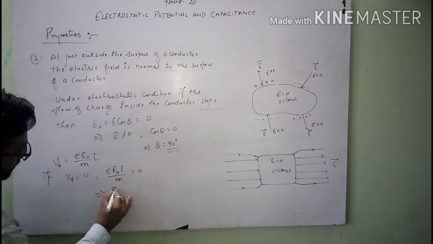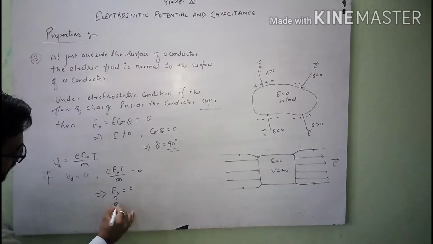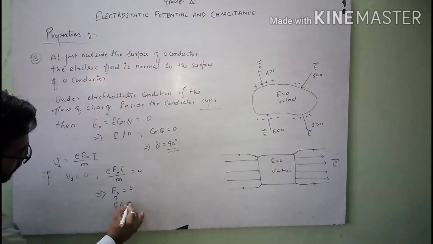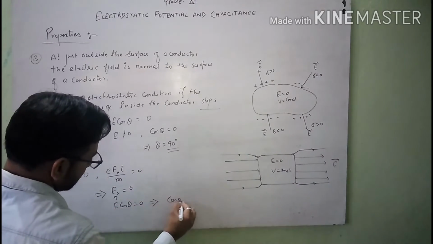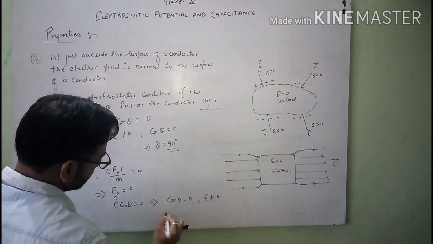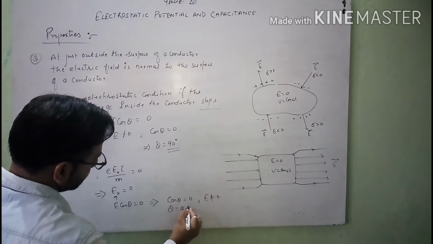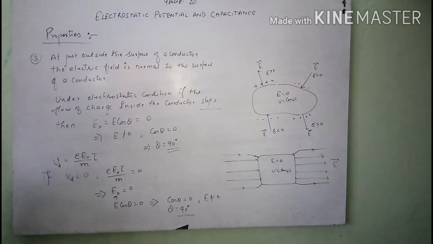So from this relation we can say that Ex equals 0. Ex equals E cos theta, which equals 0. So it implies that cos theta equals 0 because E is not equal to 0. So theta is again equal to 90.